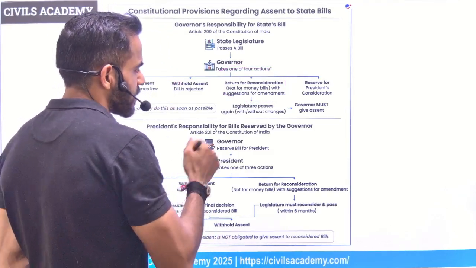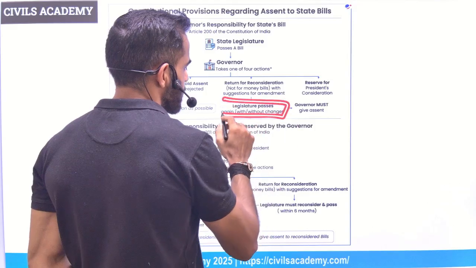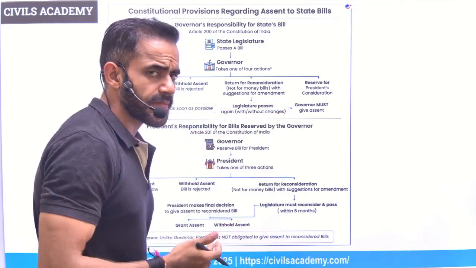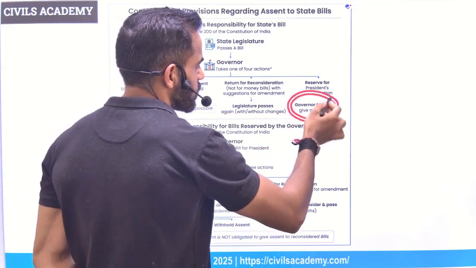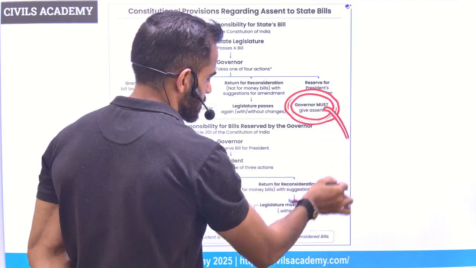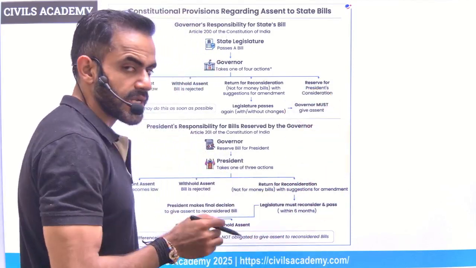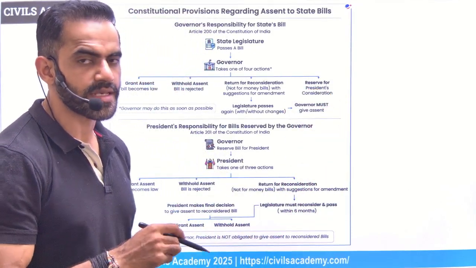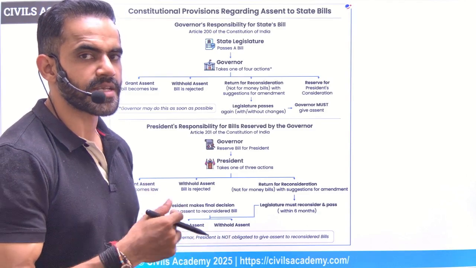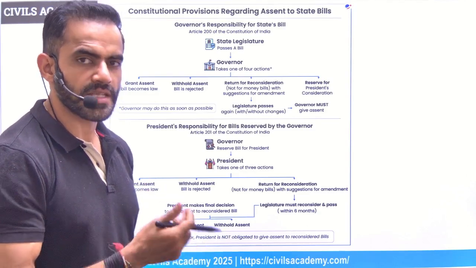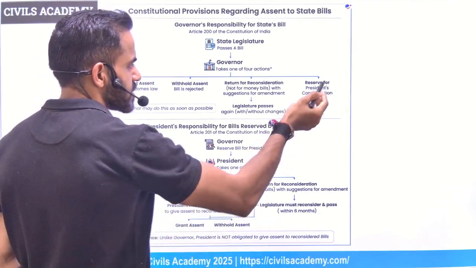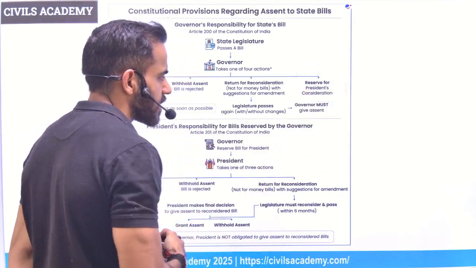If it is sent for reconsideration and if the state legislature passes it with or without any amendment, governor is bound to give assent. Now, this is not the case with the president. President is not bound to give assent even after the bill is sent by the state legislature, even after the reconsideration. And fourth is reserve this bill for the presidential consideration.